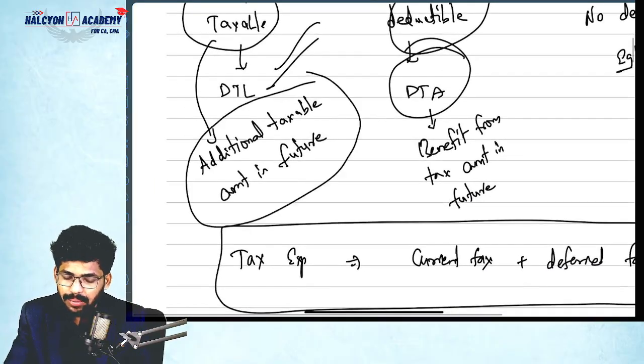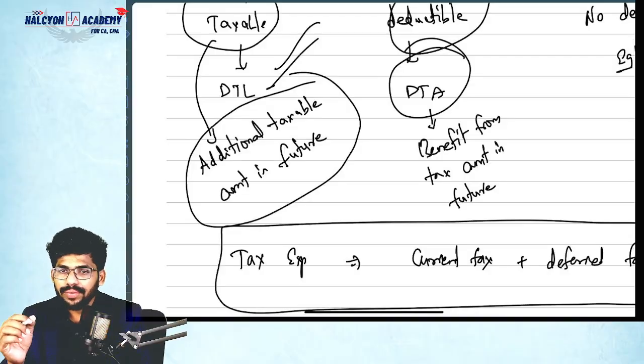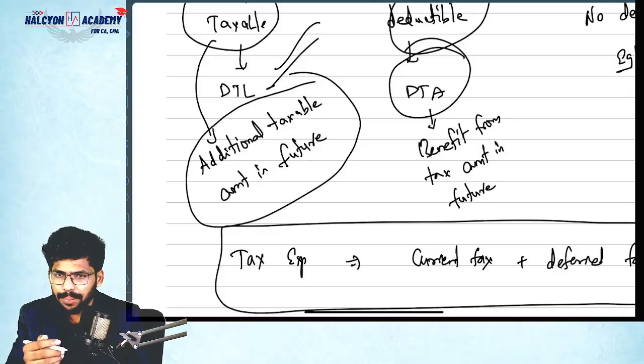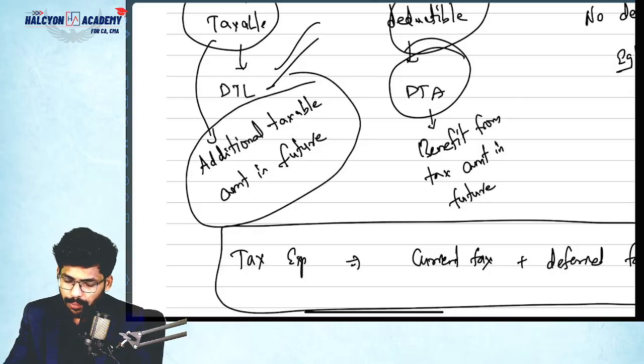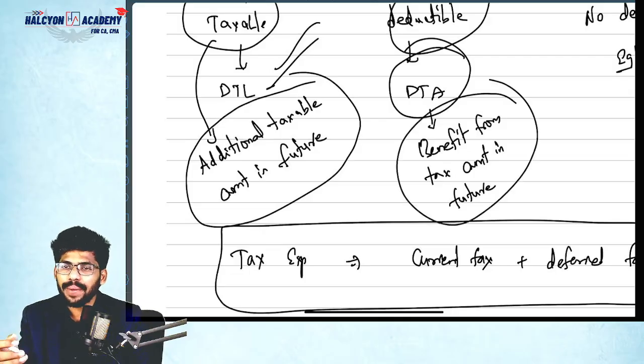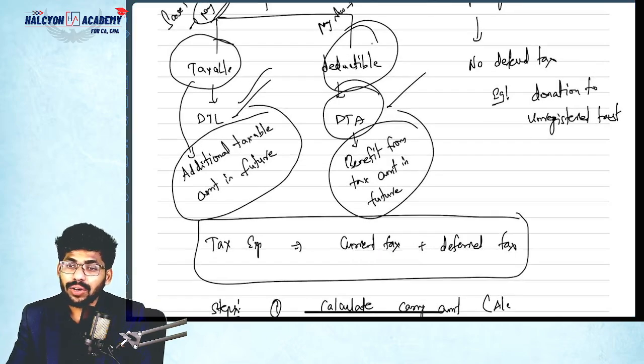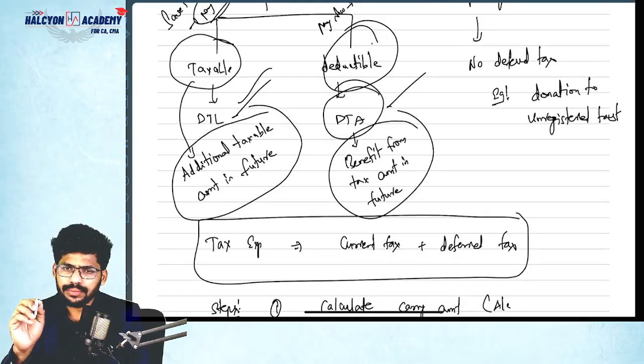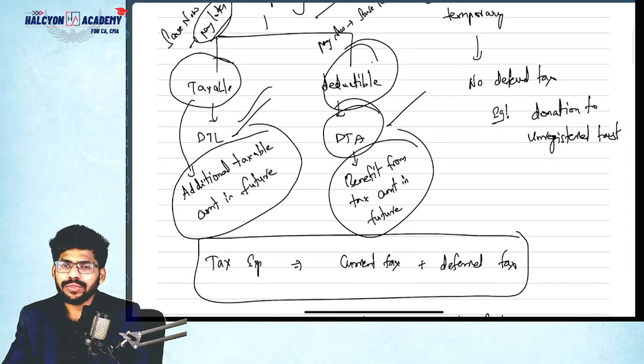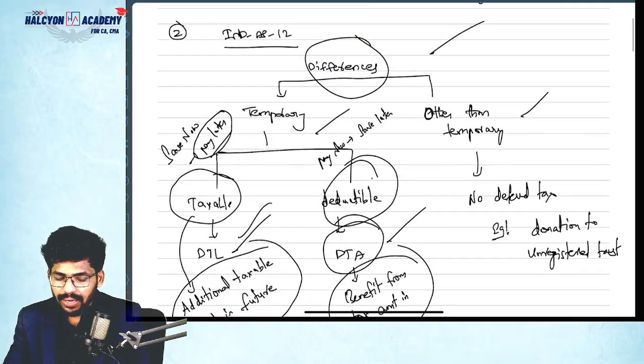So additional taxable in future. If additional taxable in future, then we can say it's a taxable temporary difference, and deferred tax liability will be created. Benefit from tax amount in future means you are paying the total extra amount today only, so then you will get a deduction benefit in future. That's why DTA, deferred tax asset, will be created. Clear? So basically, as per accounting standard 22, the income approach was followed, but as per Ind AS 12, we are following the balance sheet approach for creating deferred tax asset and liability.